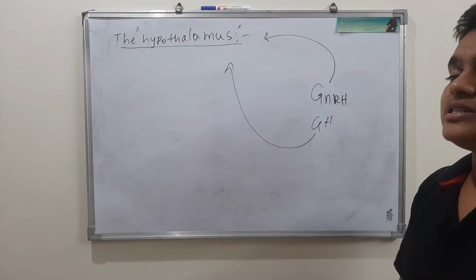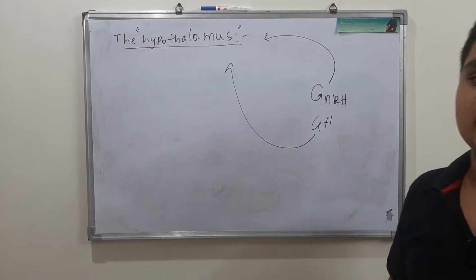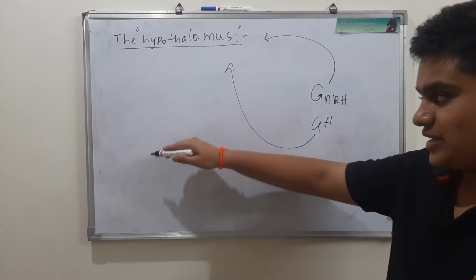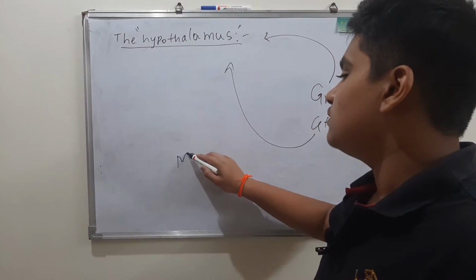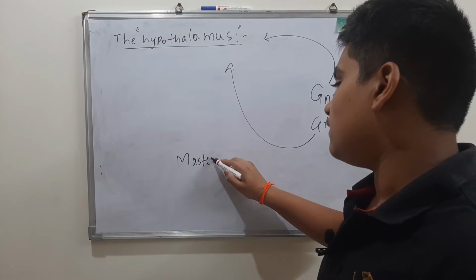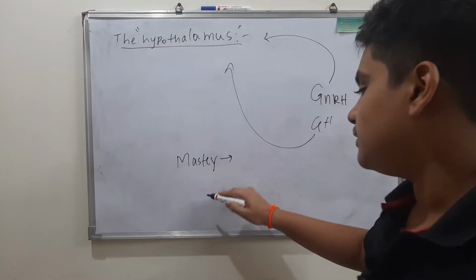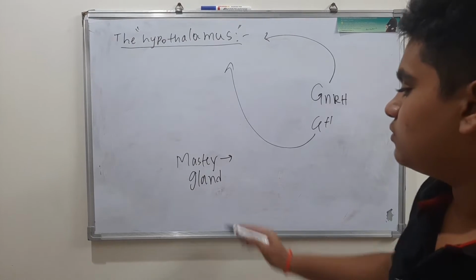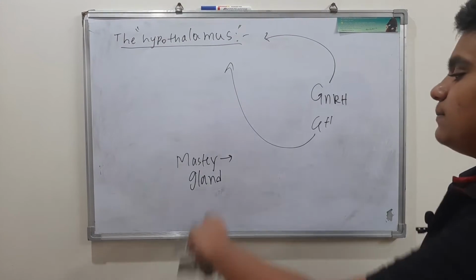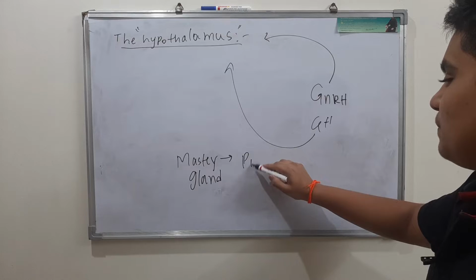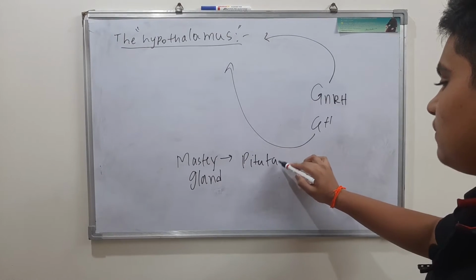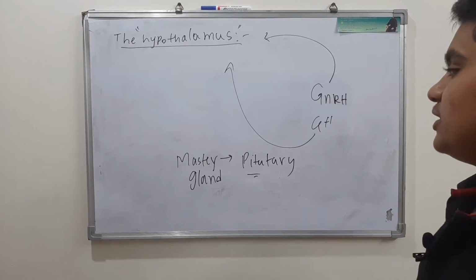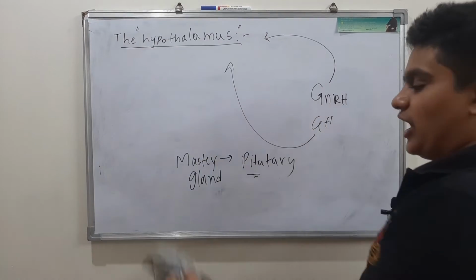Hypothalamus is the thing that controls our master gland. What is the master gland of your body? In the introductory video I told you, master gland, not the movie of Vijay Thalapathy. The master gland is the pituitary. This is something which is a master of that.